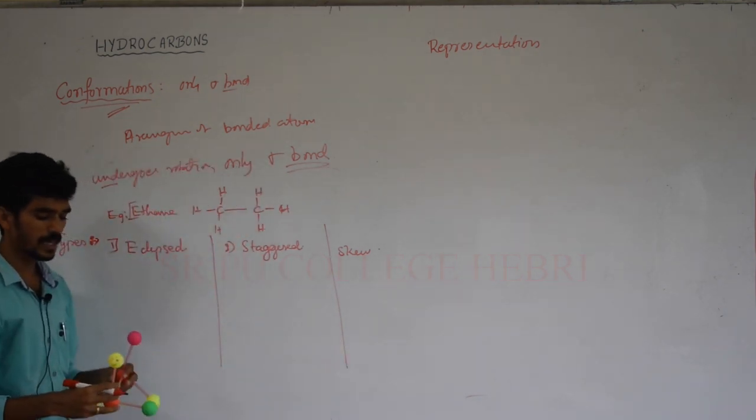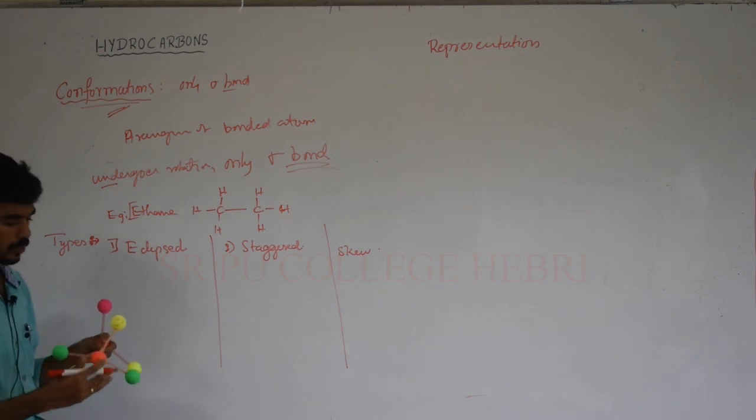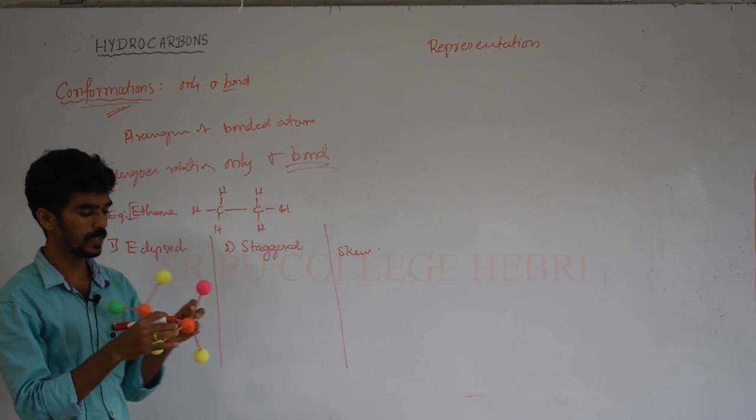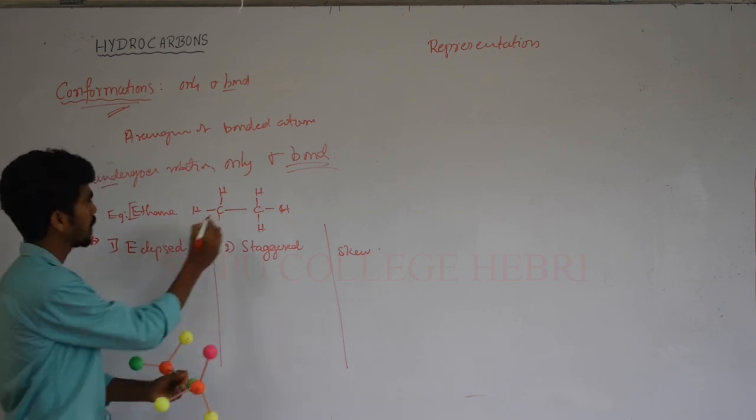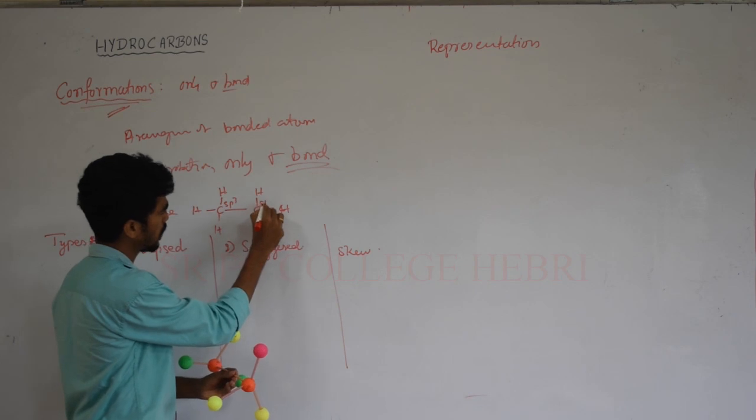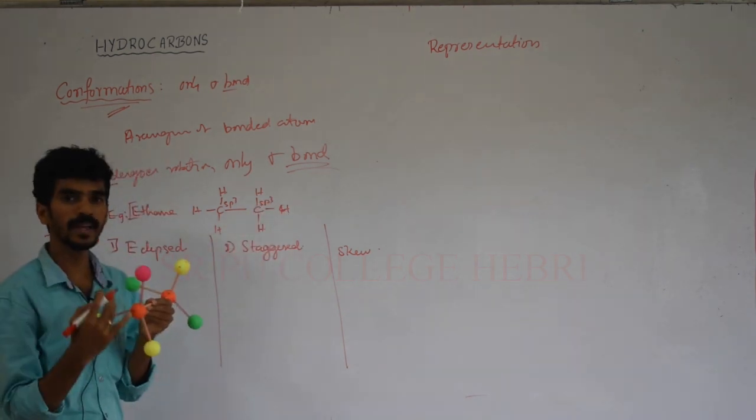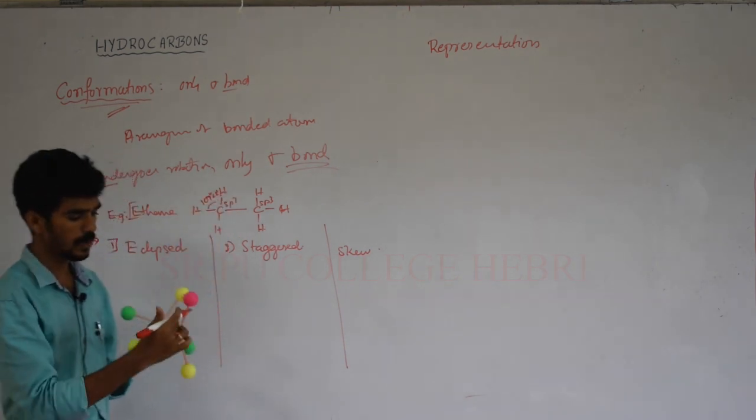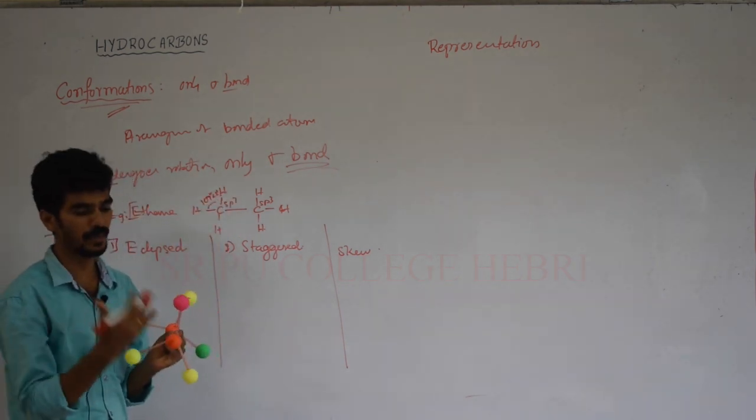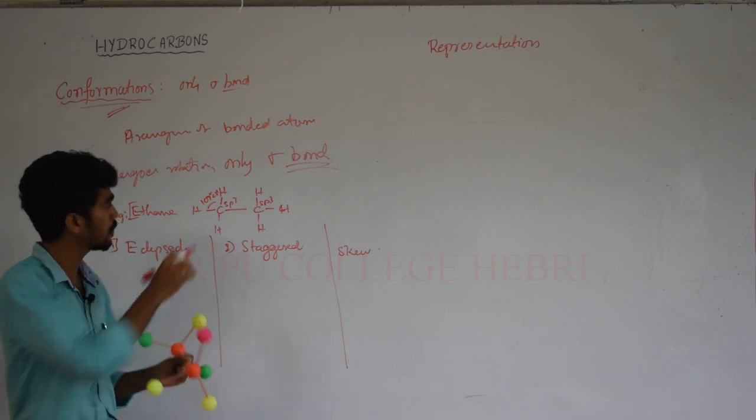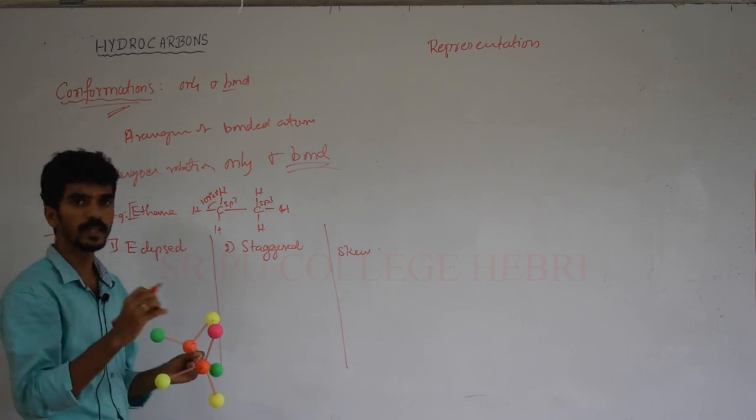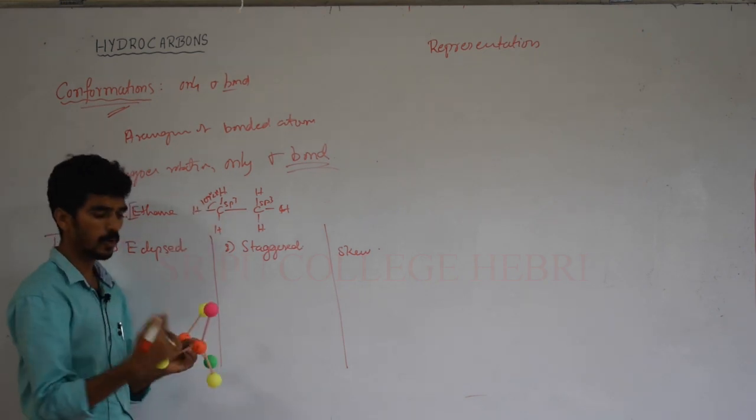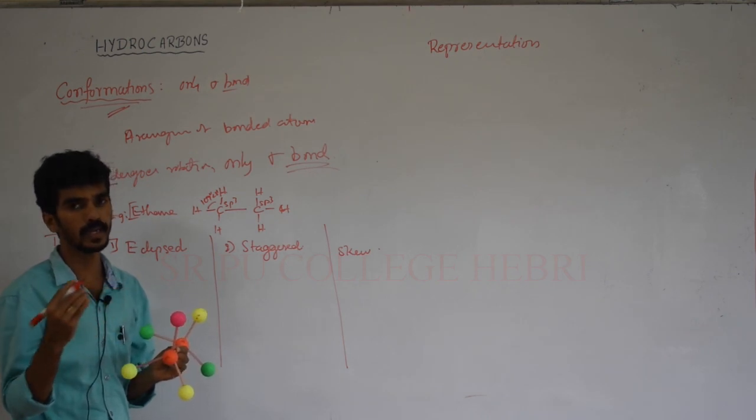Let me see what eclipsed is and what staggered is. So the geometry here is sp3 everywhere. This carbon is sp3, this carbon is sp3. And the bond angle should be fixed, that is 109 degrees 28 minutes. Here all bond angles must be the same, all bond angles will be 109 degrees 28 minutes for methane. If a bulky group is there, there are some changes in bond angles, but now I am taking ethane. Here the bond angle must be equal to 109 degrees 28 minutes.